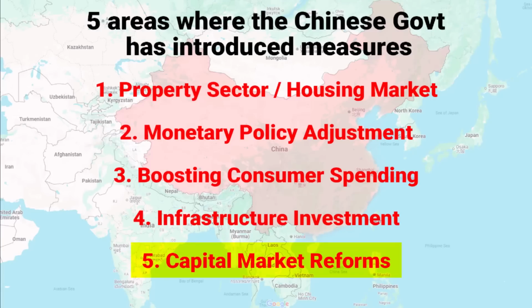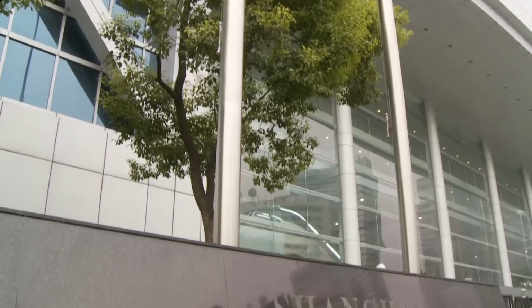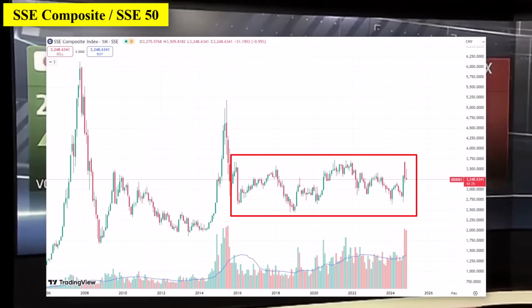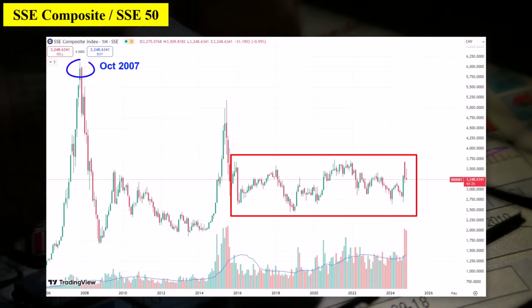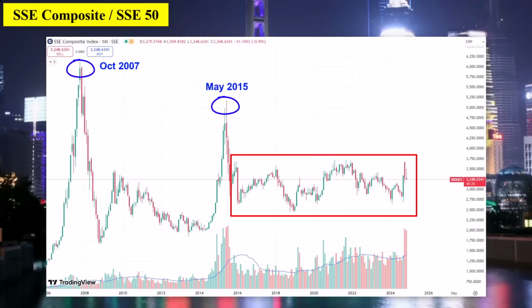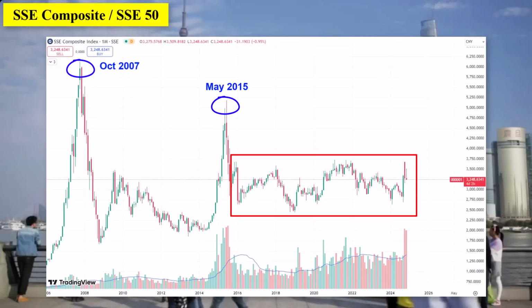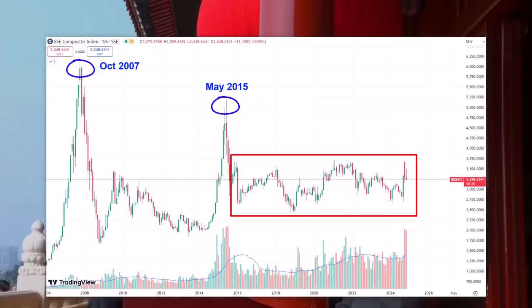When we say capital market, we are talking about the stock market and bond market. If you look at the Chinese stock market, that is the Shanghai Stock Exchange, the SSE Composite, you will notice that from 2015 till now, the market has been in sideways movement. The only growth they have seen is in October 2007 and May 2015. If you remember, I also said the Chinese housing market crisis began after 2014. So through this 10 year period, there has been a massive decline and loss of confidence among domestic and foreign investors. Now the Chinese government introduced measures to stabilize the market in late 2023 and early 2024.